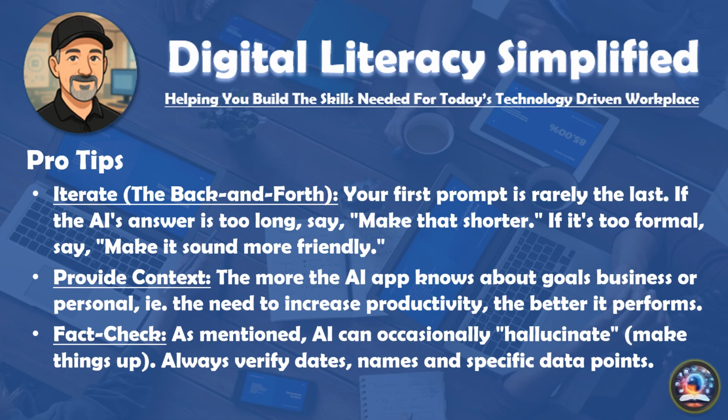Here are a few tips. Iterate, the back and forth. Your first prompt is rarely the last. If the AI's answer is too long, say make it shorter. If it's too formal, say make it sound more friendly. Provide context. The more the AI app knows about goals, business or personal, i.e., the need to increase productivity, the better it performs. And fact check. As mentioned, AI can occasionally hallucinate, can make things up. So always verify dates, names, and specific data points.